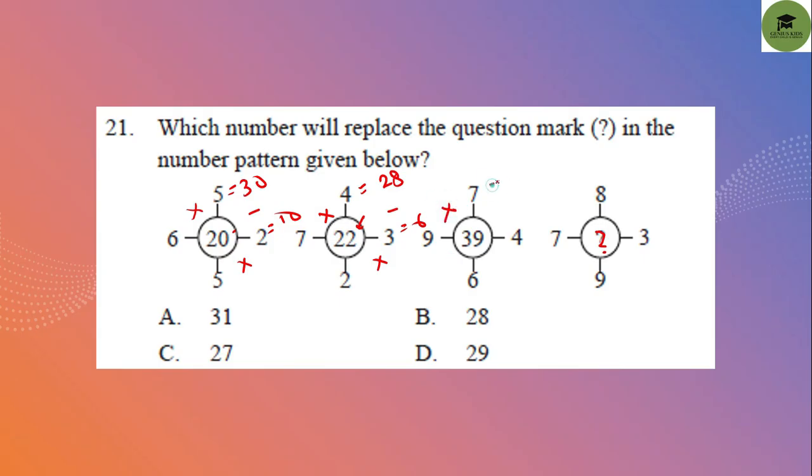7 into 9 will give 63. 6 into 4 will give 24. So 63 minus 24 will give 39. In the same way, we will multiply 7 into 8, that will give you 56. And 3 into 9 will give you 27. And if you subtract 56 minus 27, this will be 29. So option D, 29, is the correct answer.